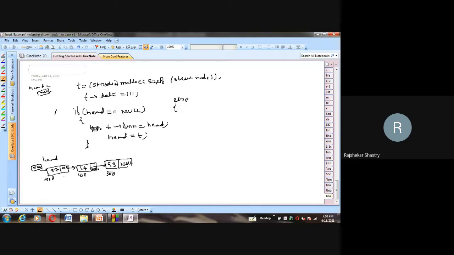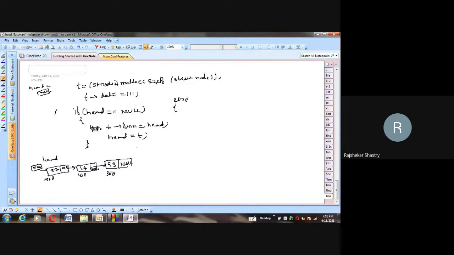You can even have one node also, one or more than one, if suppose you have. Then we go for the else case. In this case, what was the new node that we have created, holding 111?